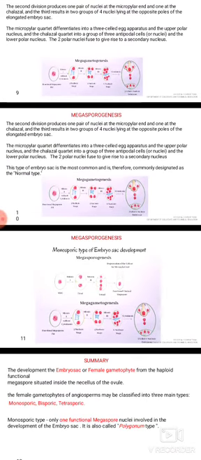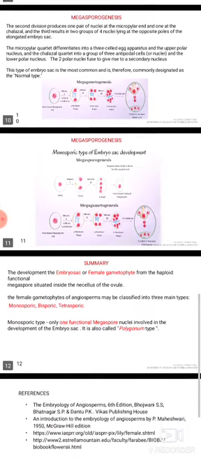Summary. The development of the embryo sac from the haploid functional megaspore situated inside the nucellus of the ovule, and the female gametophyte of angiosperms can be classified into 3 types, namely monosporic, bisporic, and tetrasporic. In case of monosporic, only one functional megaspore nucleus is involved in development of the embryo sac. It is also known as the polygonum type.